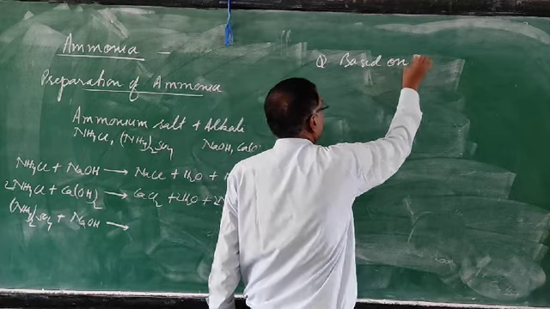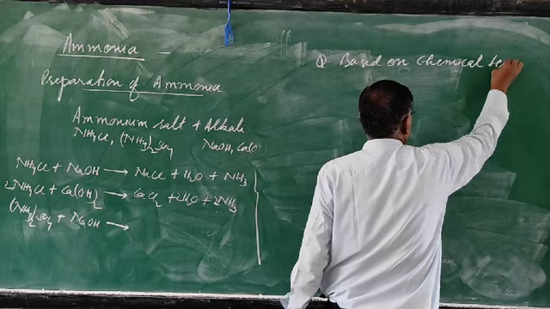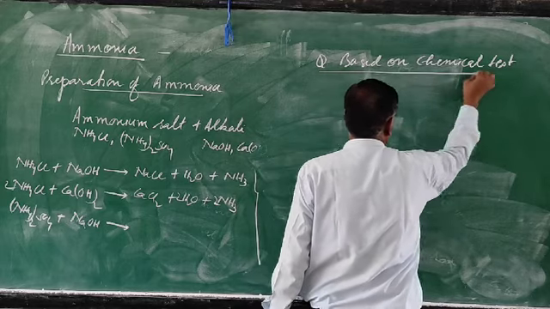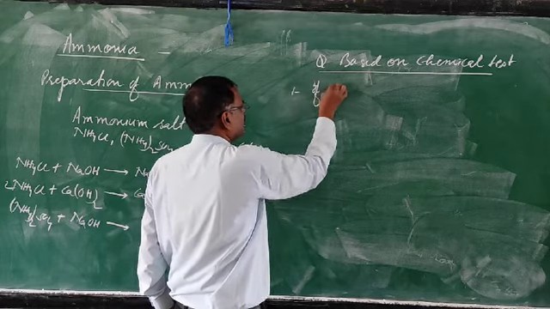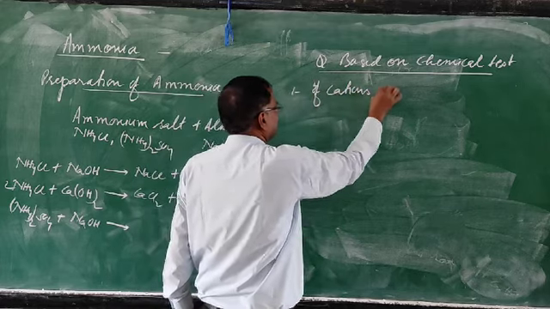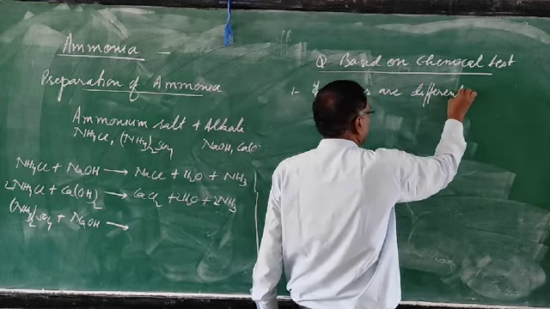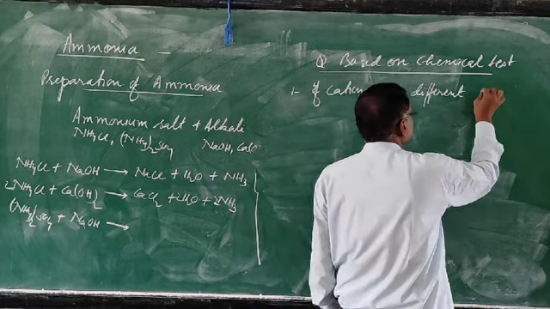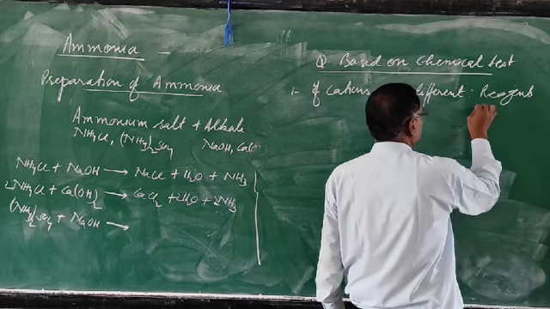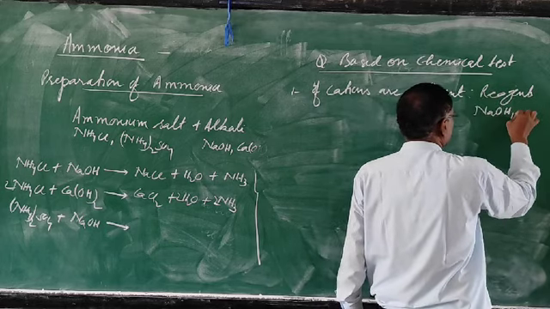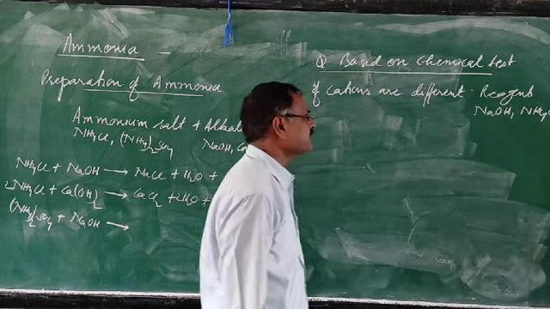First, if cations are different, we use the reagent sodium hydroxide or ammonium hydroxide. That we studied in chapter 3.